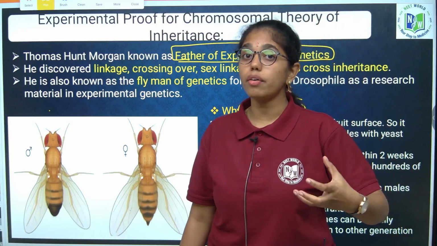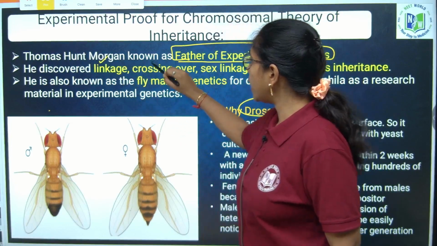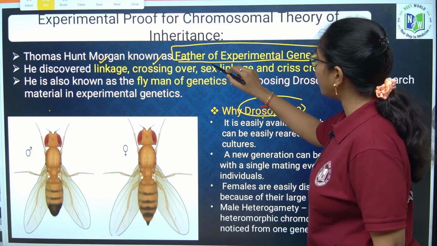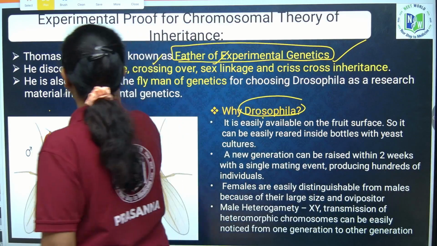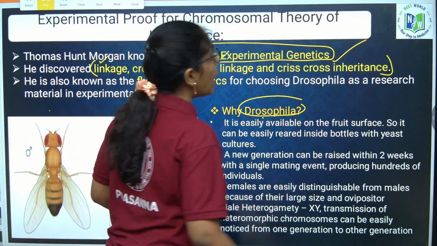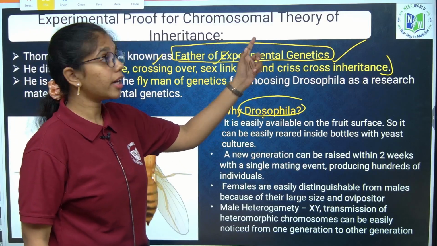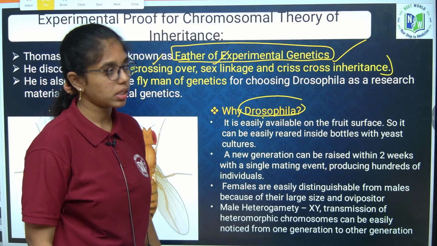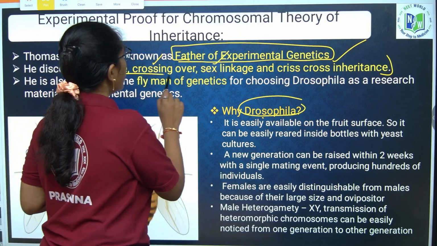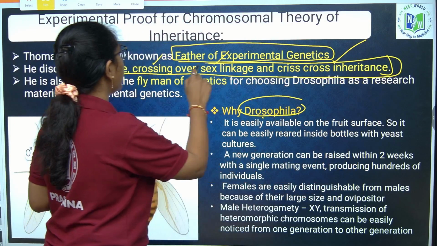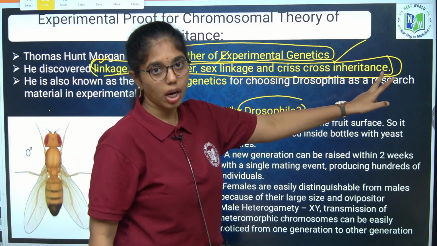Based on the results of these experiments, he also gave us concepts like linkage, recombination or crossing over, sex linkage and the crisscross pattern of inheritance. He wanted to prove this theory, but the results revealed these different phenomena.